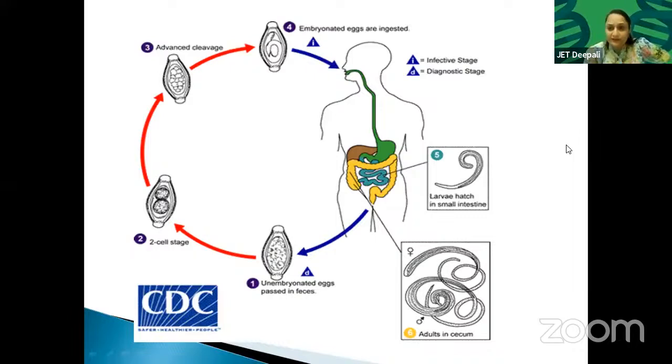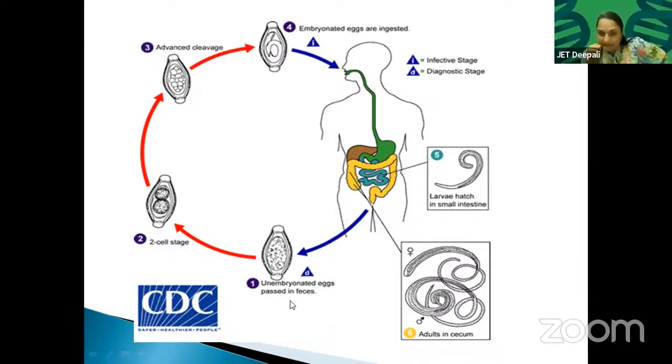Now this is the life cycle of Ascaris lumbricoides. These are the diagrams that are provided by the CDC. What is CDC? Center for Disease Control. Okay, see, stage 1. What is stage 1? Unembryonated eggs passed in feces.